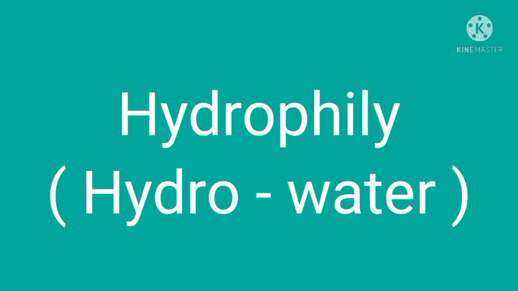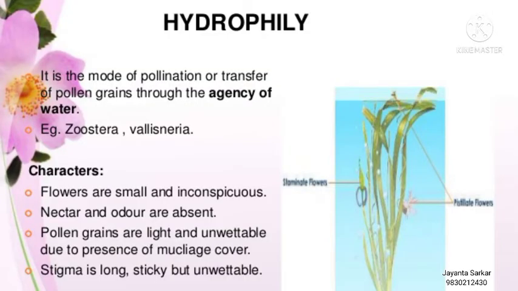Next, the process of pollination is hydrophily. Hydro means water. In aquatic or water plants, pollination is entirely brought about by the agency of water. Hydrilla, Vallisneria, Ceratophyllum, etc. are examples of hydrophilous plants.